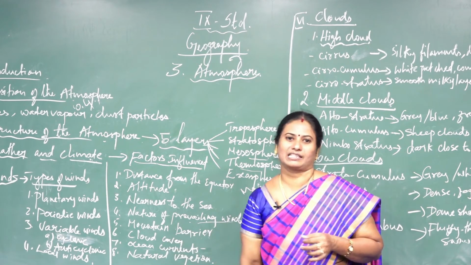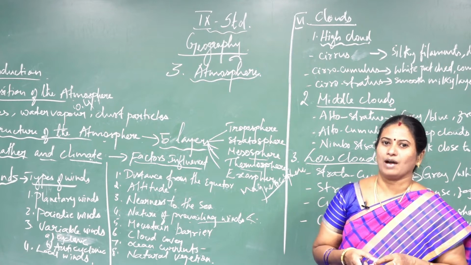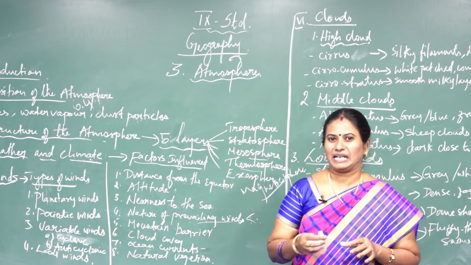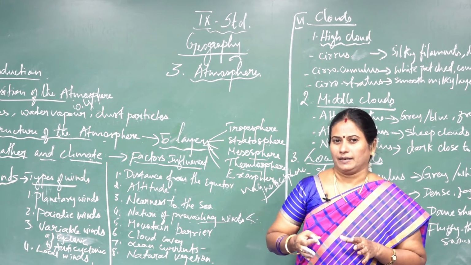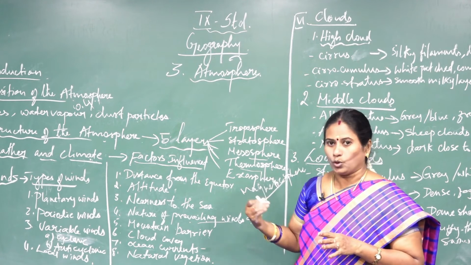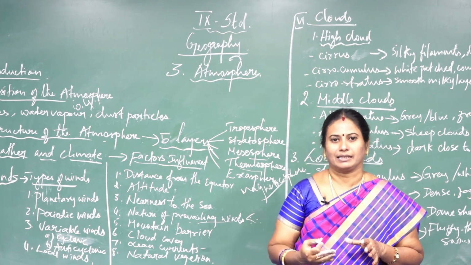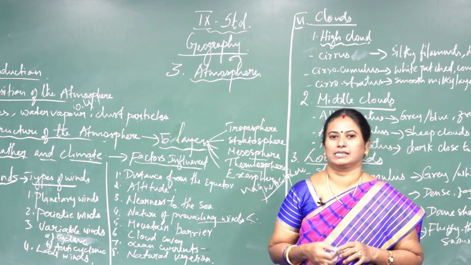Now I am going to explain about ocean currents. A warm ocean current raises the temperature of the places near the coast. And if a cool current blows, it reduces the temperature in the coastal places.